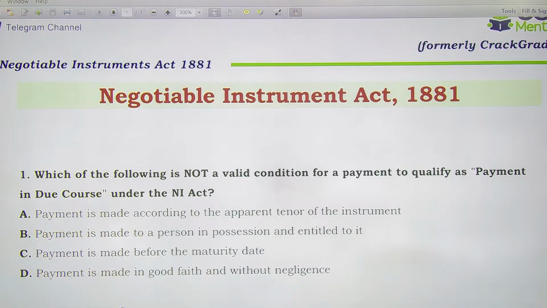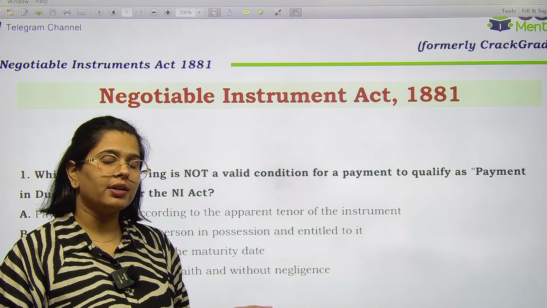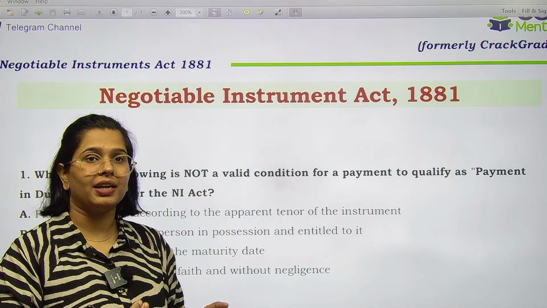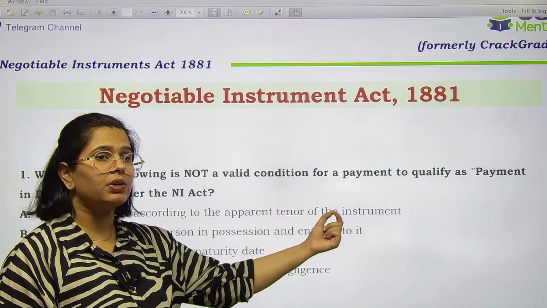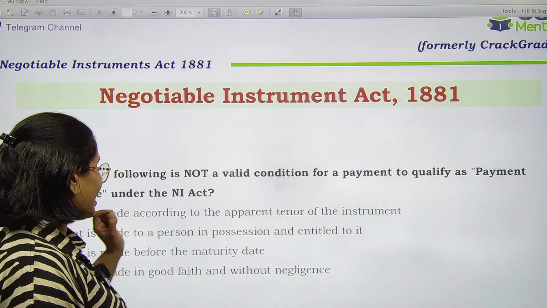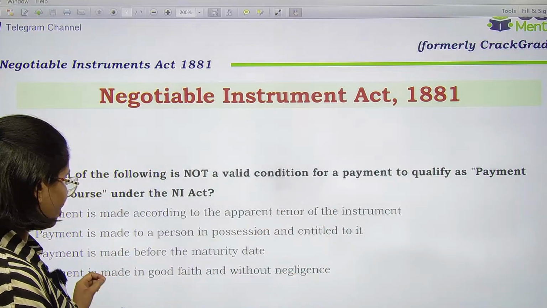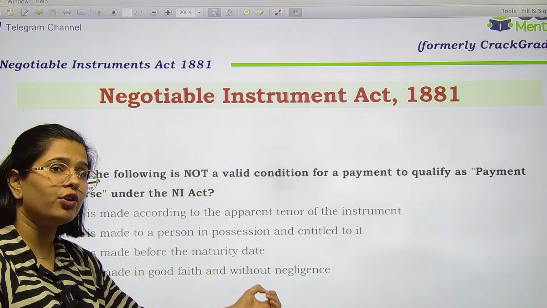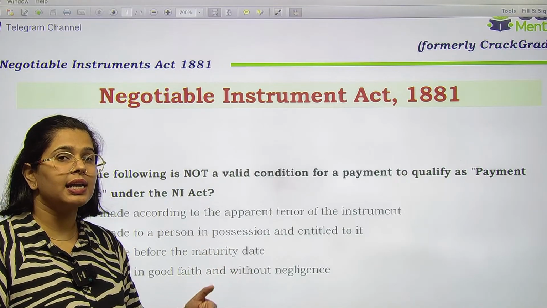Payment is made as per the apparent tenor of the instrument, payment is made to a person in possession, payment is made before the maturity date, and payment is made in good faith without negligence. By reading this, you can clearly make out that the 3 pointers given over here are the valid conditions. Payment in due course means it has been made as per the tenor of the instrument, to a person in possession and entitled for it, and in good faith. Making it before the maturity date is clearly wrong, right?